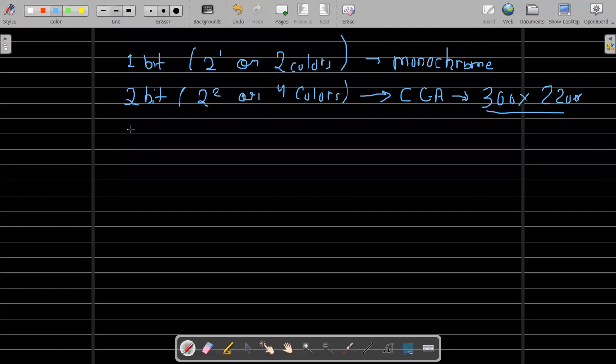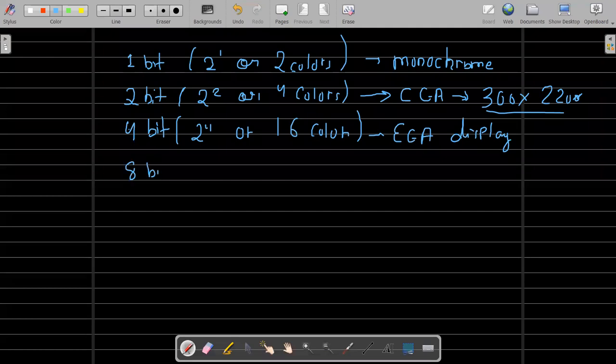As the processing power and the technology improved more and more, you came into 4-bit. Are you following me, all of you? Yes, sir, we understand. Right. So obviously we came here, and now we had more combinations. We came into 16 colors, and this came with the invention of CGA display. You're not supposed to know a lot about all this.